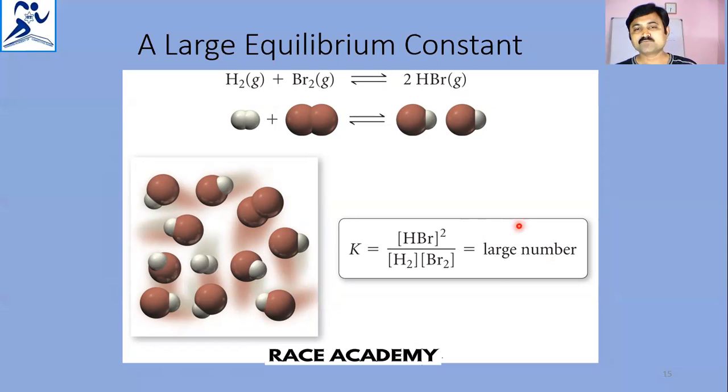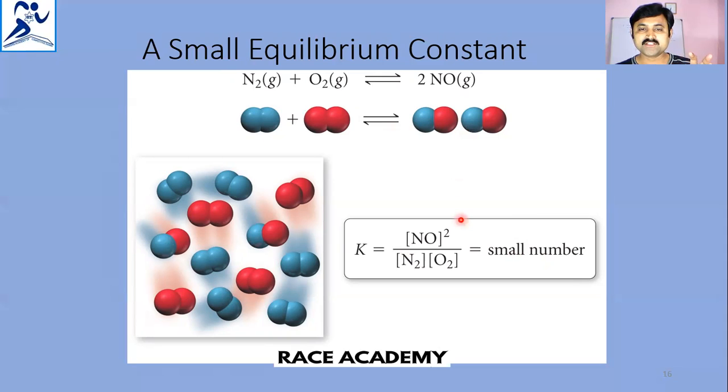That means in this reaction, the reaction is favorable. Equilibrium favors product formation. When the equilibrium constant is smaller, that means the value is less, and the equilibrium favors the reactant side. That means these reactions need to be accelerated when the equilibrium constant is identified as a small value.